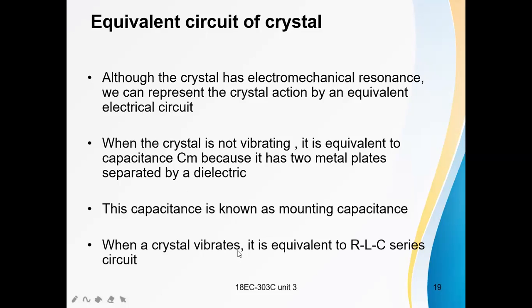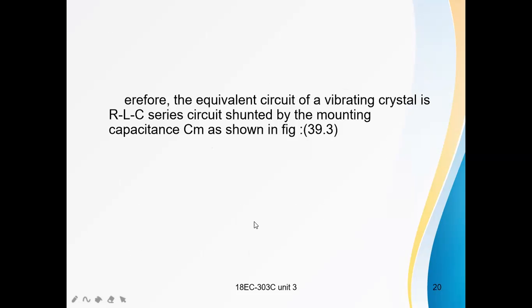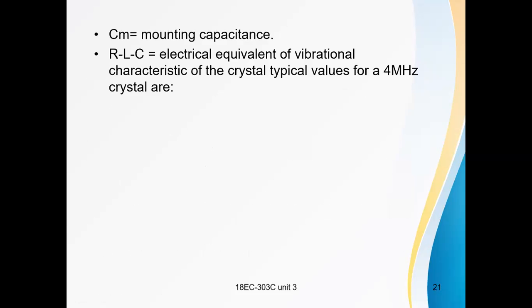When a crystal starts vibrating, its equivalent circuit is a series RLC circuit. Therefore, the equivalent circuit of a vibrating crystal is an RLC series circuit shunted by the mounting capacitance. Initially, it is like a mounting capacitor. So when it starts vibrating, the equivalent circuit of it is a series RLC circuit. These two are in parallel. Cm is the mounting capacitance. RLC is the electrical equivalent of the vibrational characteristics of the crystal.